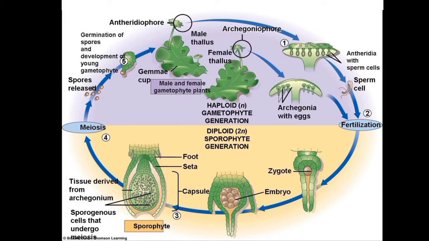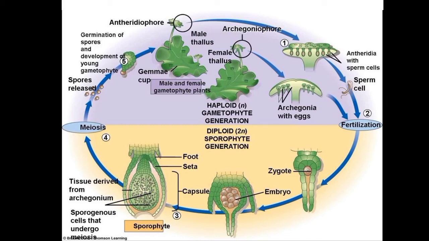The male and female gametophytes give rise to anthrozoids and eggs, and then the zygote is formed by their fusion. The zygote divides to form the multicellular sporophyte, and then the spore mother cells divide by meiosis to form haploid spores, which germinate to form the haploid gametophyte.